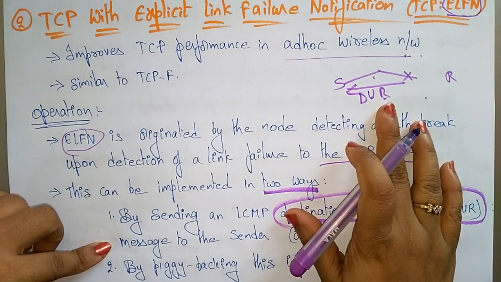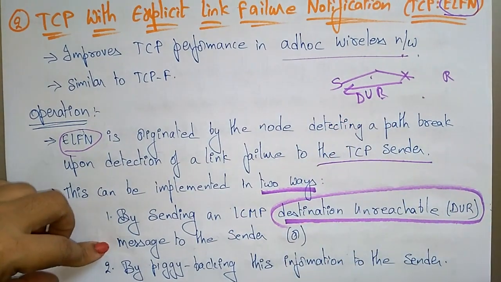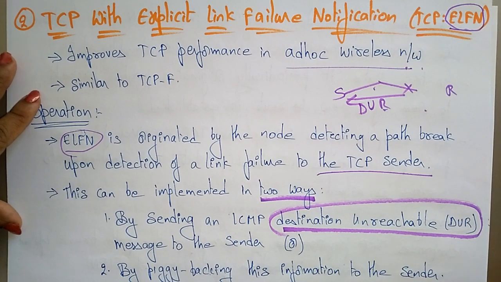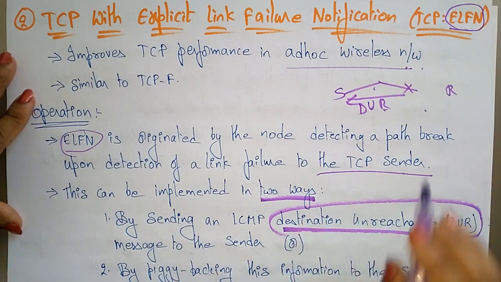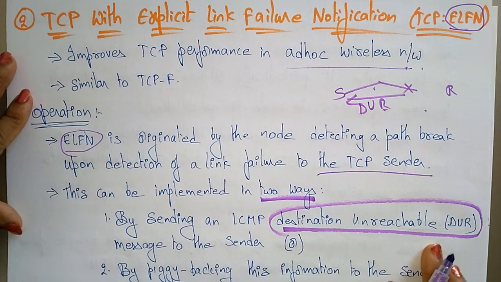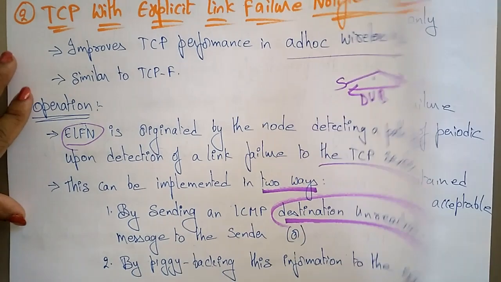Then the sender will understand that the packet it sent will not be received by the receiver because of the failure. So the explicit link failure notification can be received by the sender with the help of a destination unreachable message, or by piggybacking this information to the sender.